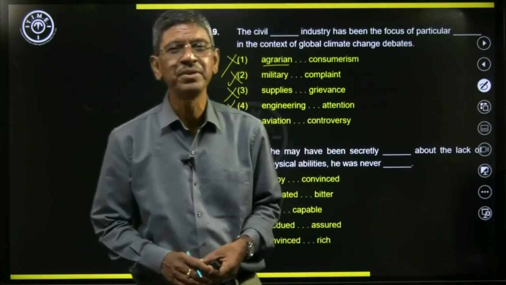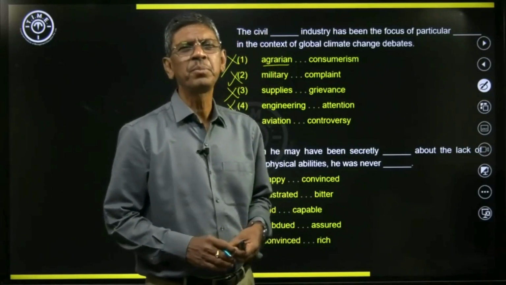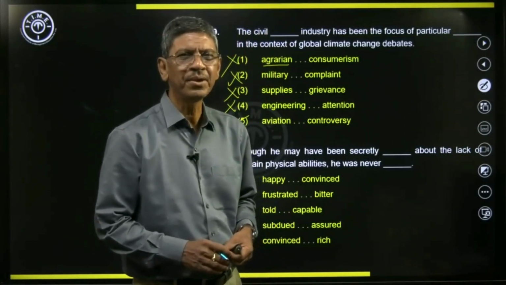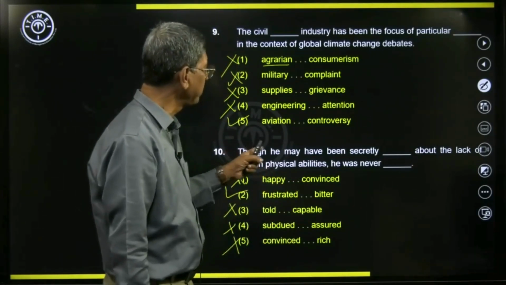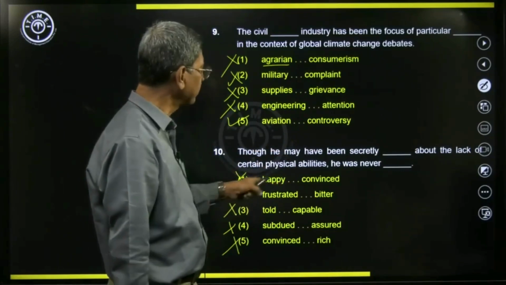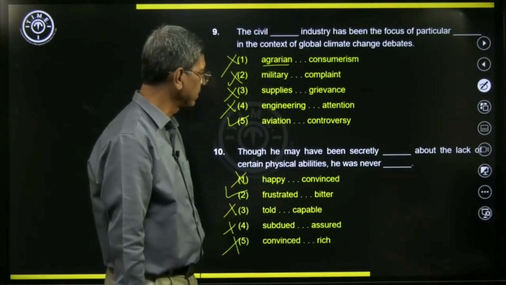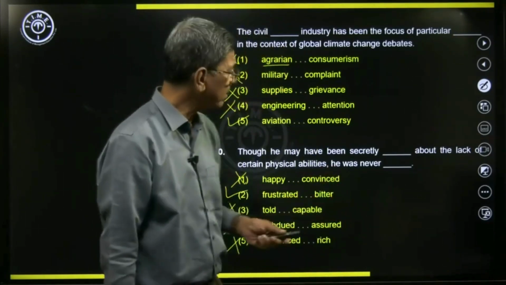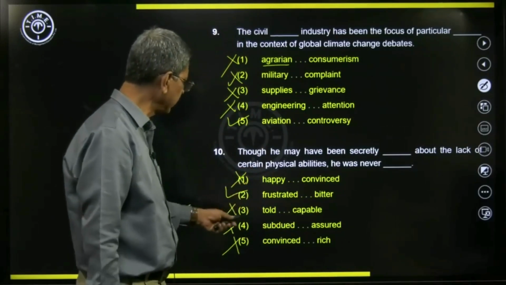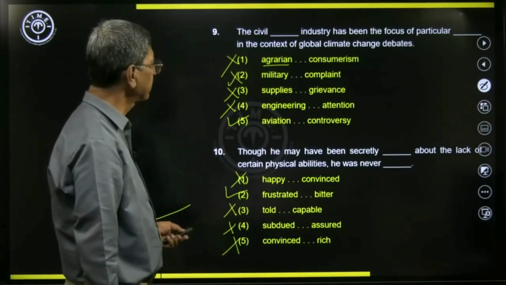Now, that's a very good attitude. What we have with us is more important than what we do not have. So, though he may have been secretly frustrated about the lack of certain physical abilities, he was never bitter. So frustrated and bitter is best suitable for this sentence.